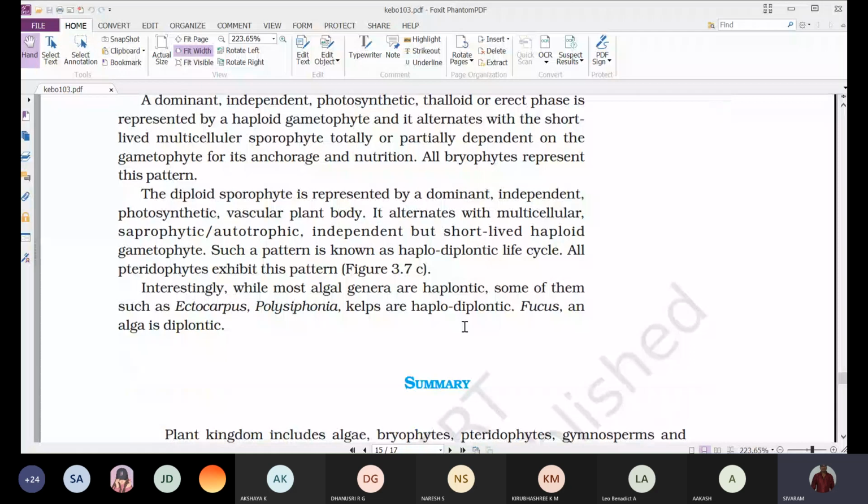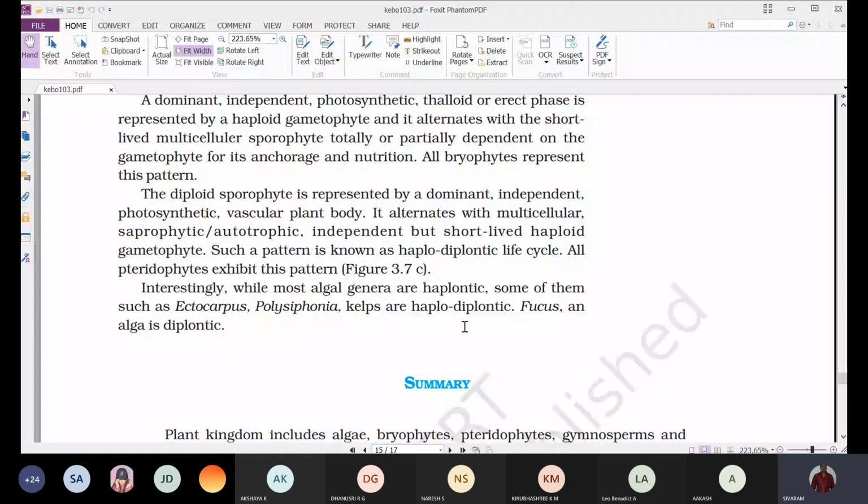So as both the stages are represented for a certain, differentiated period of time, we are calling it a haplodiplontic life cycle. Such a life cycle we can observe with reference to bryophytes and pteridophytes.